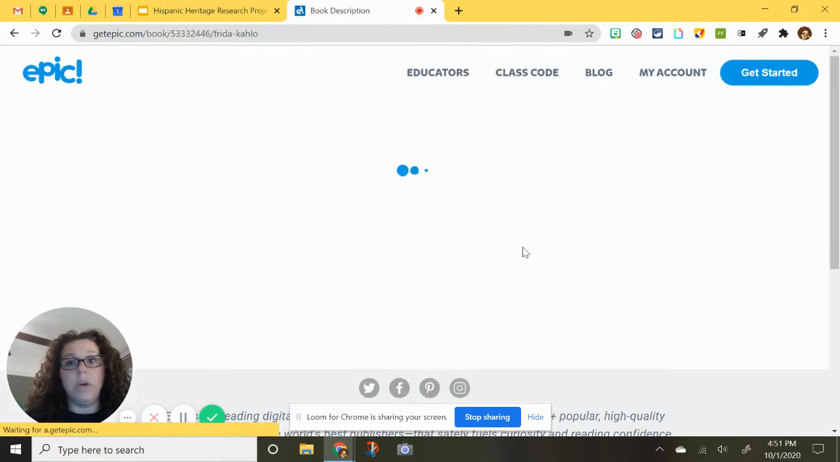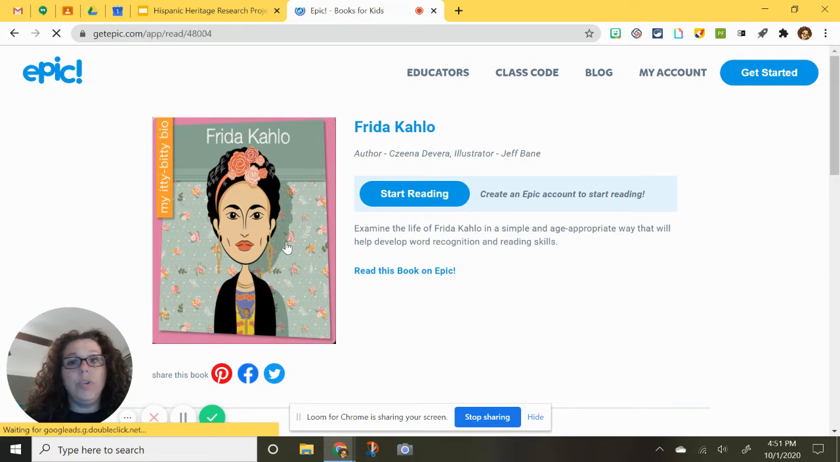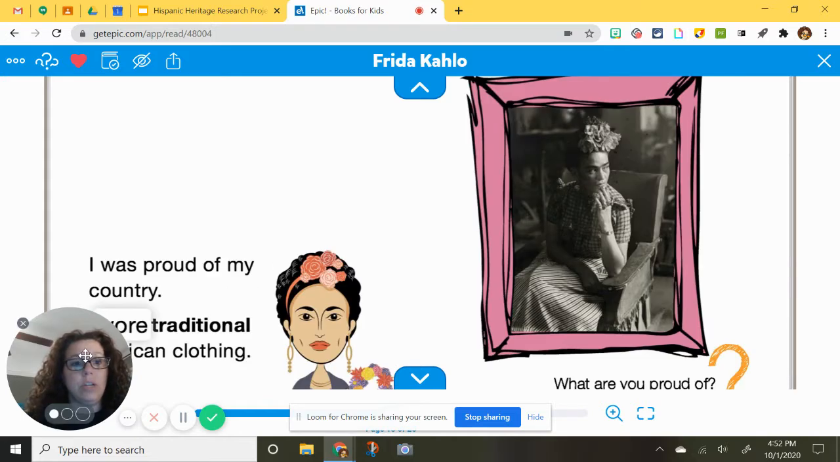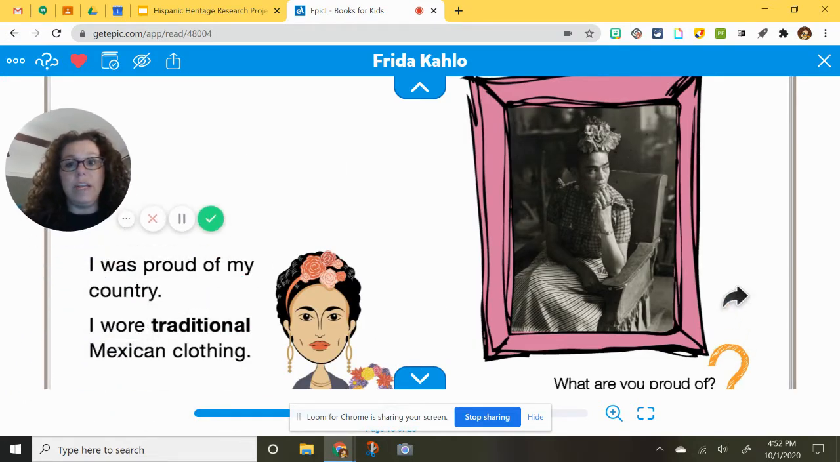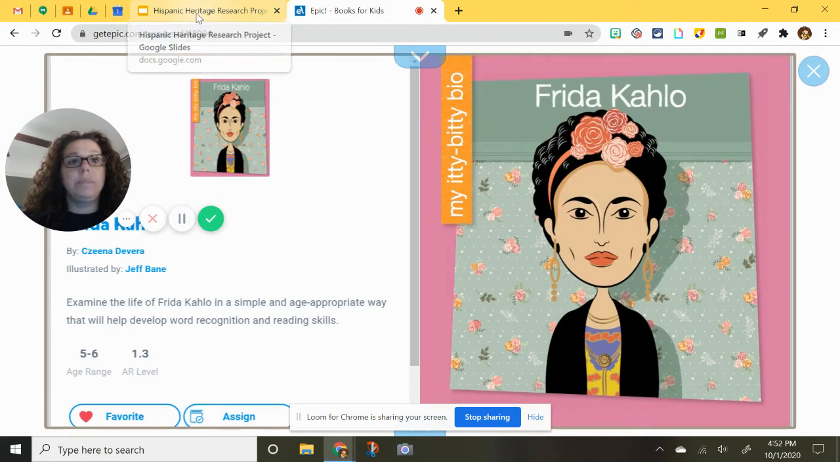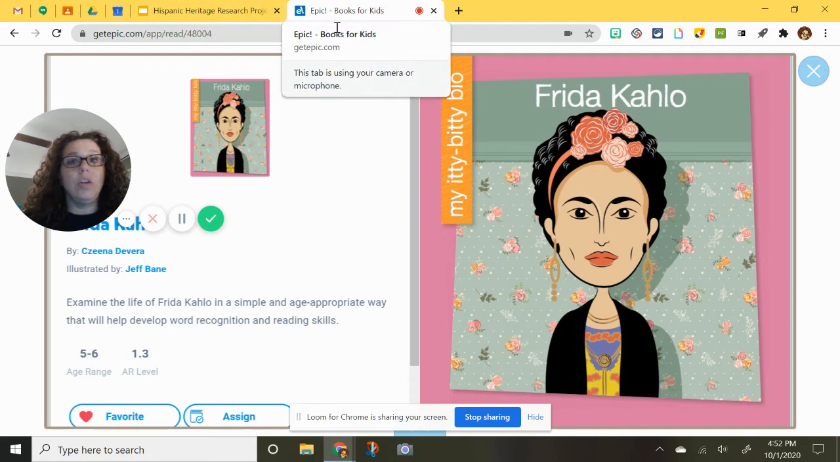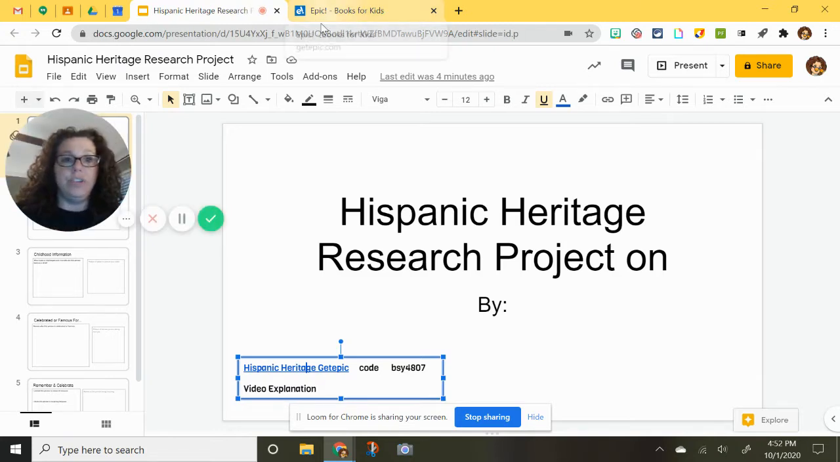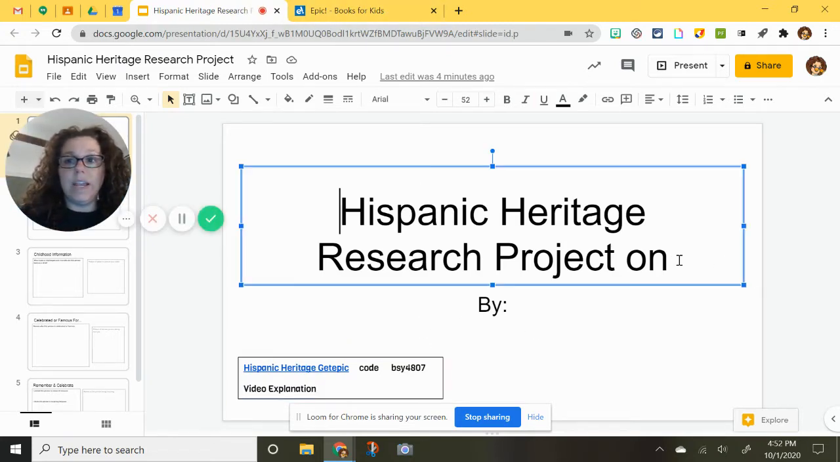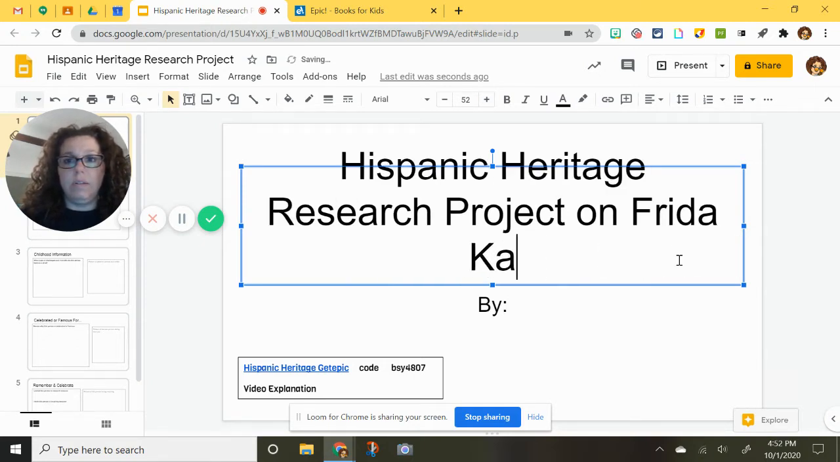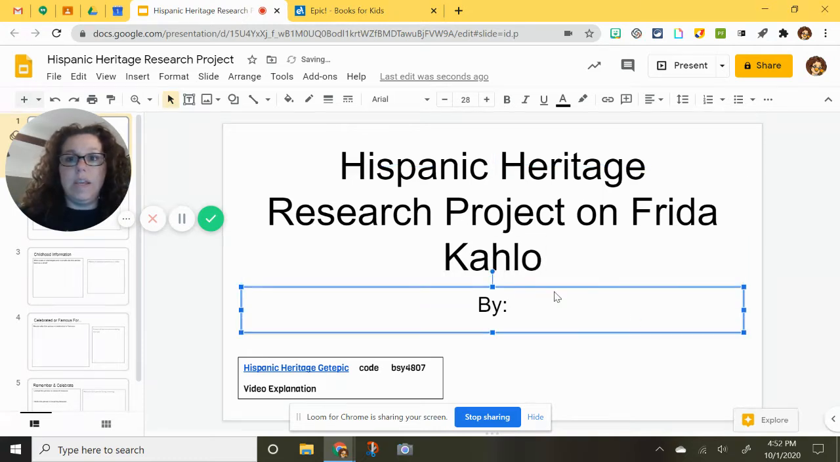And I'm picking this book right now. You're going to be a little surprised when you see it, but it's going to give me some really good background information. This is just a very basic book on her. Lots of just facts. But what you need to do is look through books and decide who you want to do your research project on, because you don't want to end up changing in the middle. So once you decide who you want, you put their name here. And here you put your name.